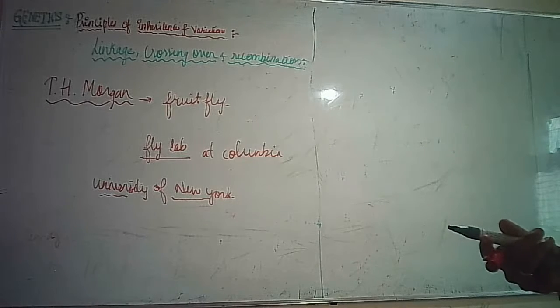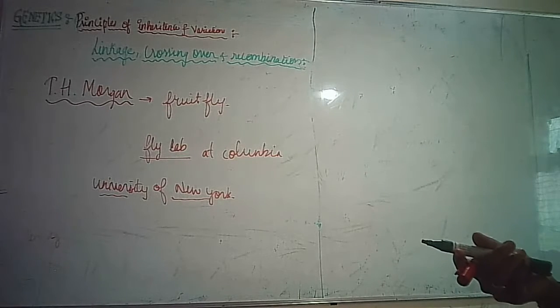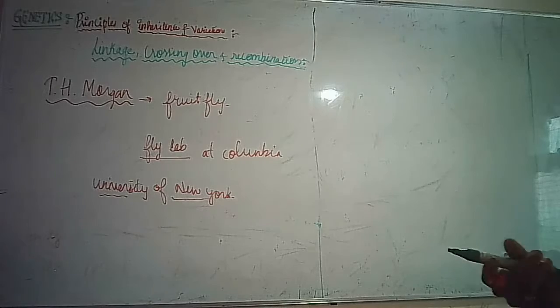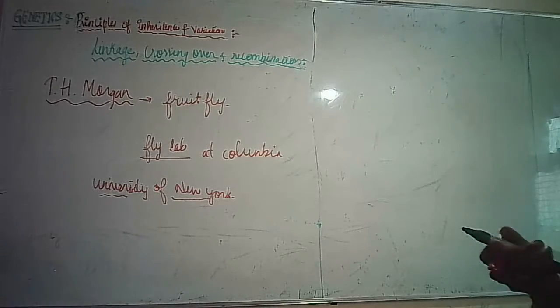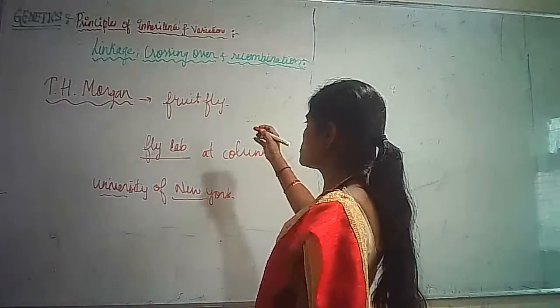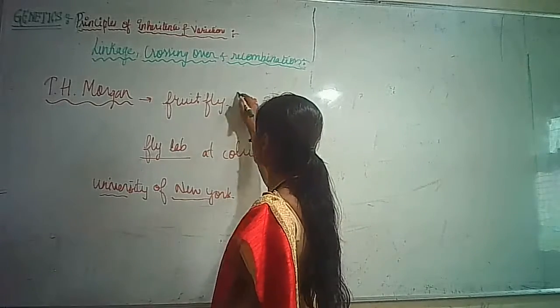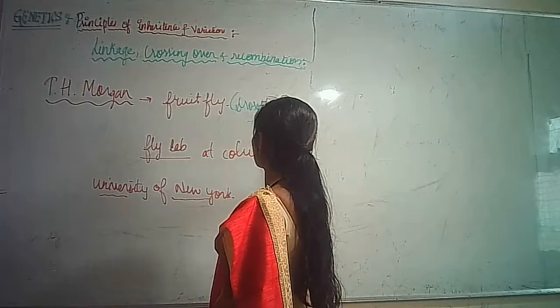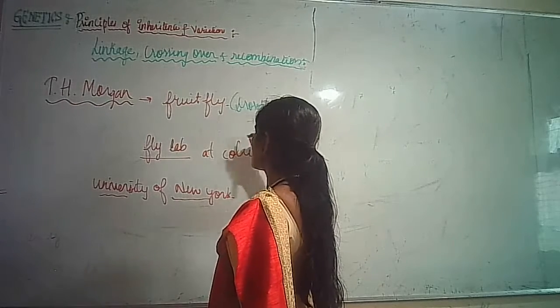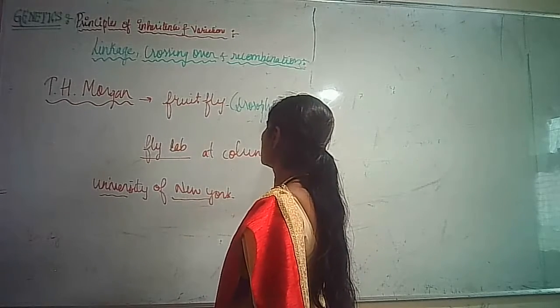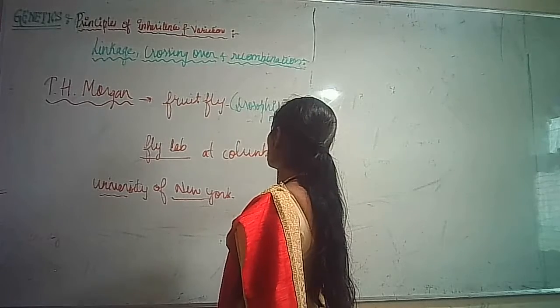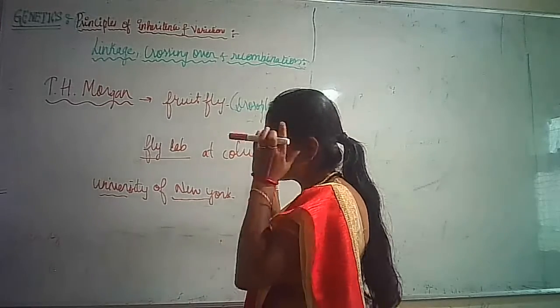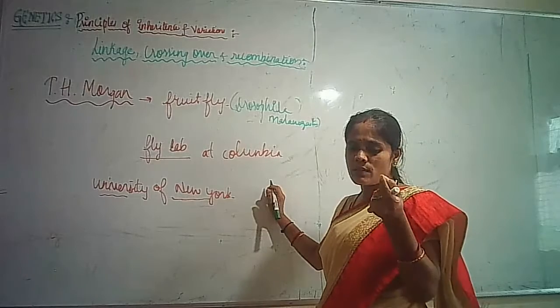Drosophila melanogaster are small tiny flies which are present.